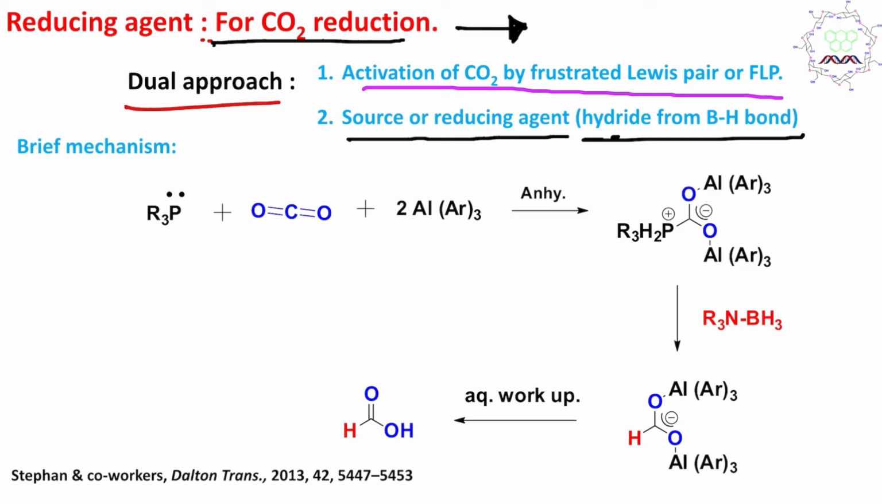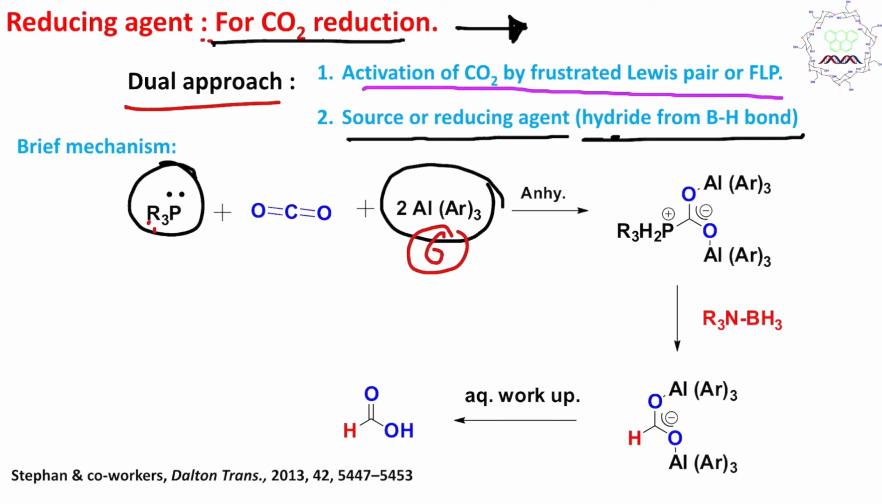Now this frustrated Lewis acid-base pair is developed between R3P, a trialkyl phosphine, and AlAr3. Why frustrated? Because aluminium has 6 electrons in the outermost valence shell and phosphorus has a lone pair. So why can't they form a Lewis acid-base adduct like ammonia borane? Why are they frustrated? Because of the bulkiness of the 3 R and 3 Ar groups. Please visit that video for better learning. So since they are frustrated, they are ready to do something interesting. You may consider them chemically reactive.